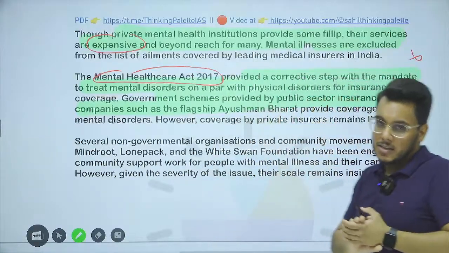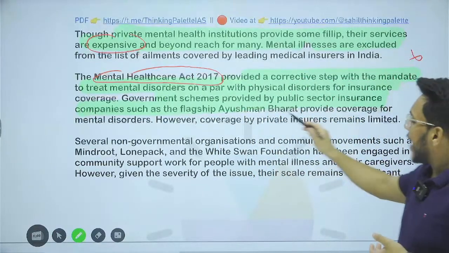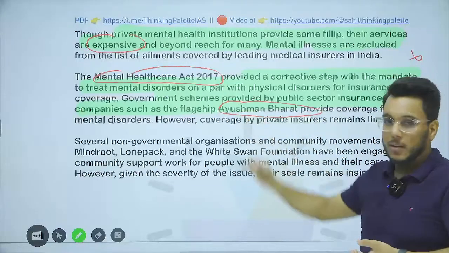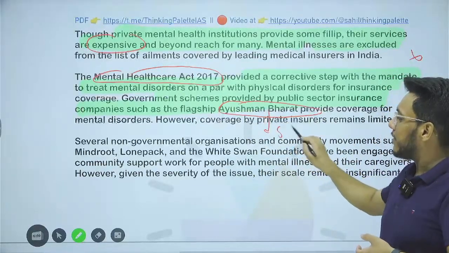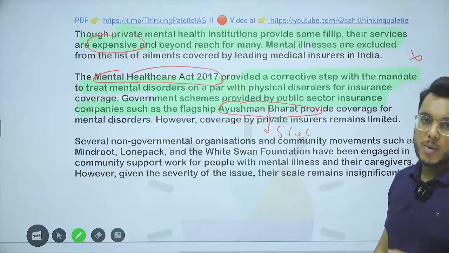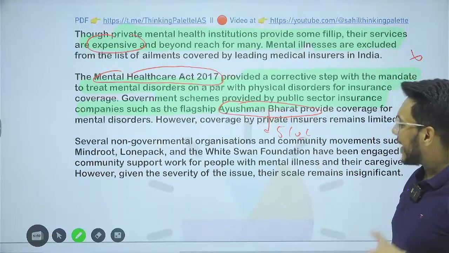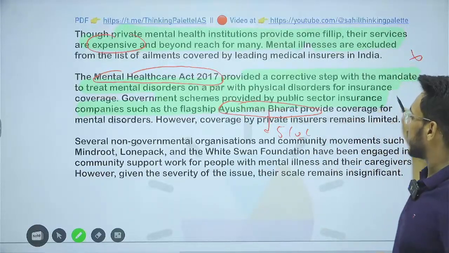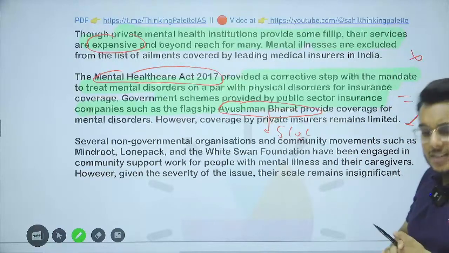Okay, it has addressed that thing. And even under the Ayushman Bharat Abhiyan, 5 lakh rupees of health insurance is to be provided per family. There, mental health issues are also covered. Okay, this is a good thing.